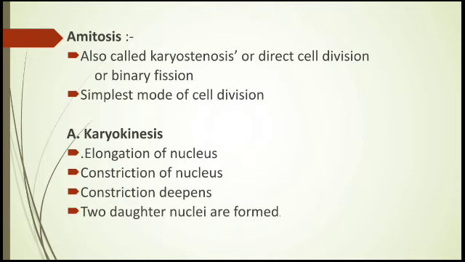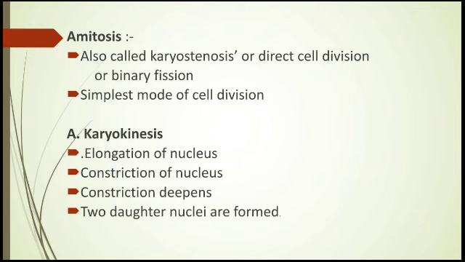The constriction of the nucleus deepens, and after it deepens, two daughter nuclei are formed. So at the end of karyokinesis, two daughter nuclei are formed.